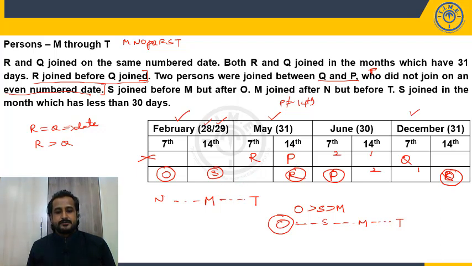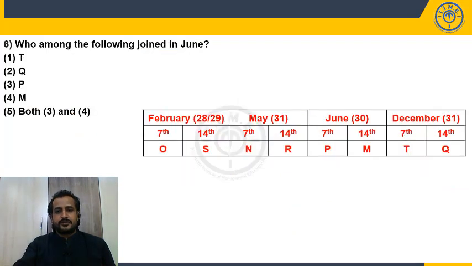Now we know that after S we need to fix M and T. And before M, whom should be fixed? N should be fixed. O and S are completed. Now N, M, T should be fixed. So this should be N, this should be M and this should be T. Now it is my final arrangement: O, S, N, R, P, M, T, Q. Fine. Now let's answer the questions.